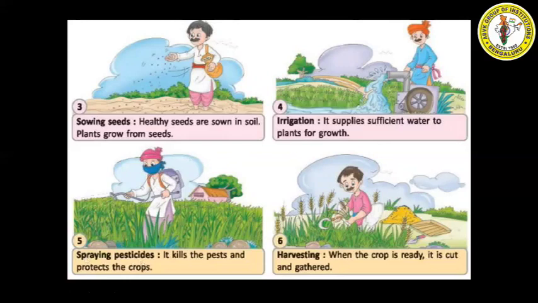To kill the pests and protect the crops. And the last concept is harvesting. When the crop is ready, it is cut and gathered. What is harvesting? Cutting down of the grown crops is called harvesting.